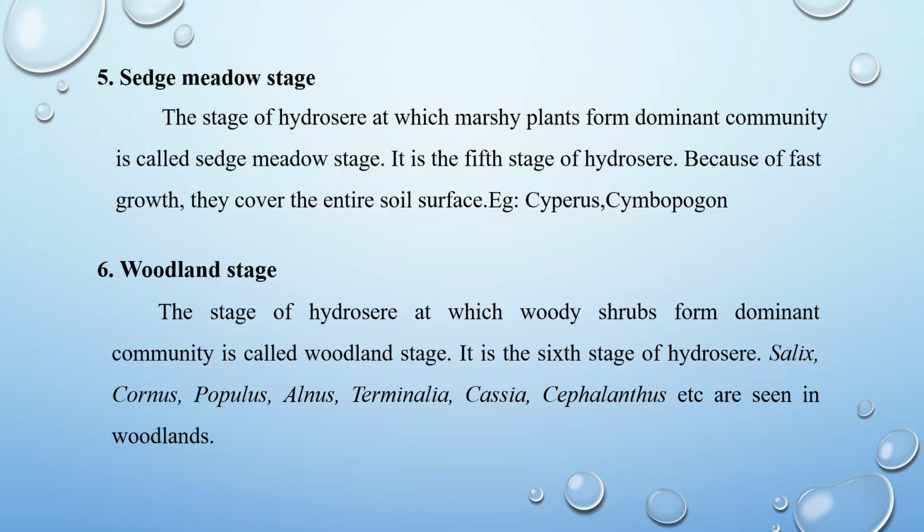Next is the woodland stage. The stage of hydrosere at which woody shrubs form the dominant community is called the woodland stage. It is the sixth stage of hydrosere. They develop due to the invasion of seeds from nearby areas. The soil water goes to deeper layers because of poor water harvest during the rainy season and transpiration by plants. The soil becomes more suitable for trees. The soil becomes drier, so these plants are destroyed.